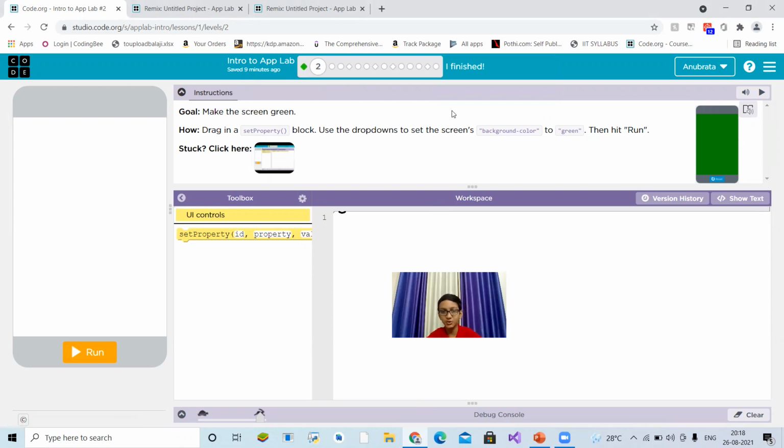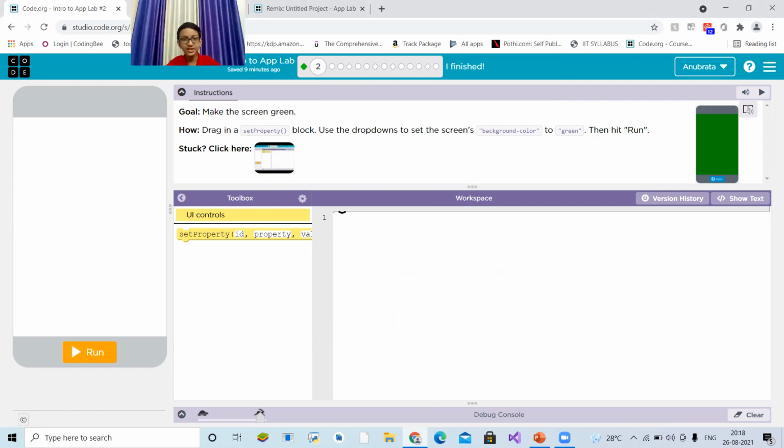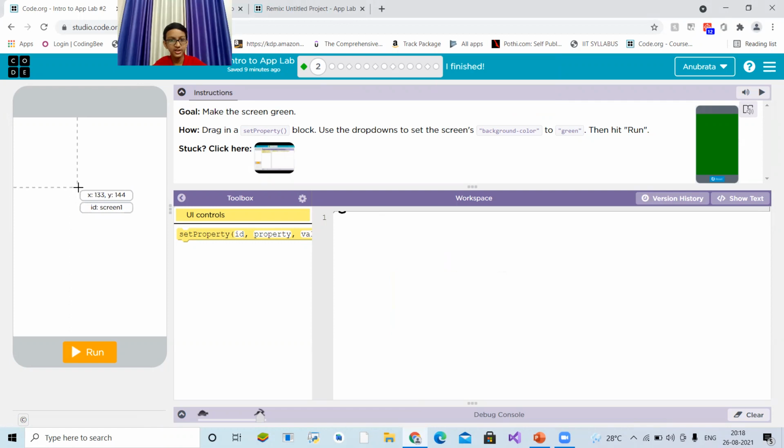That one you need not see because I have already taught you what is code.org and how to code here. Okay. So friends, here our goal is to make this screen green. Drag in a set property block. Use the drop downs to set screen's background color to green, then hit run. Okay, stuck, click here.